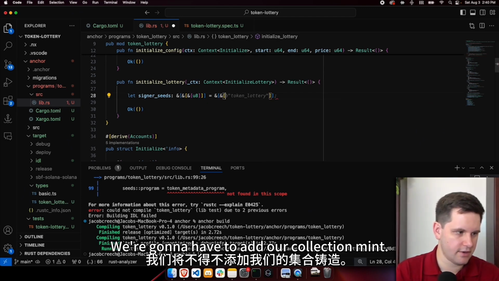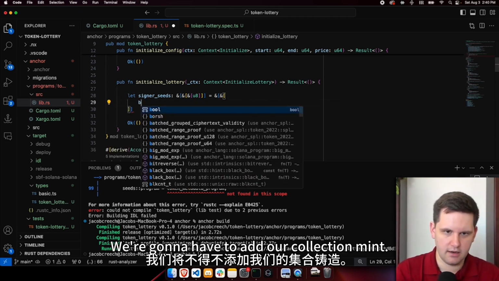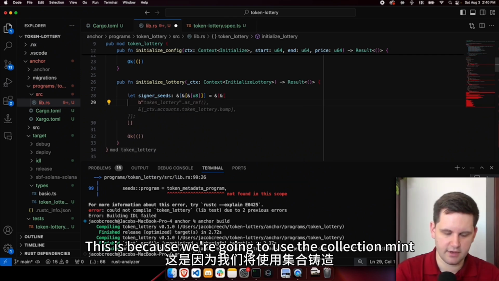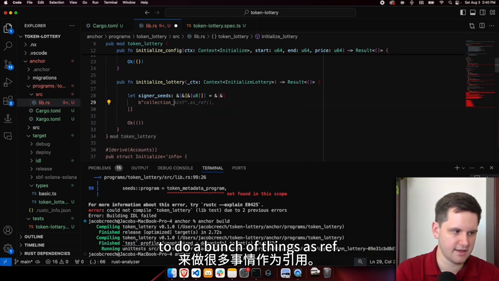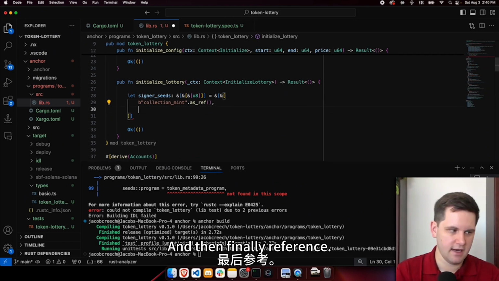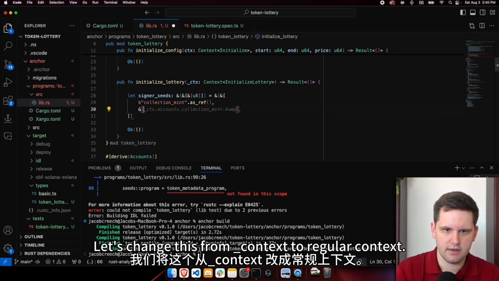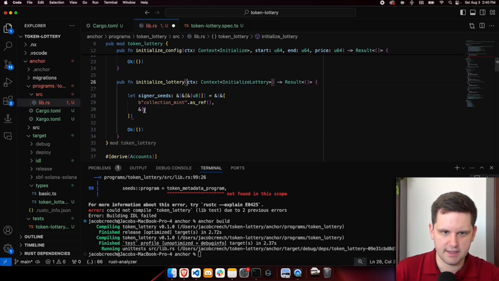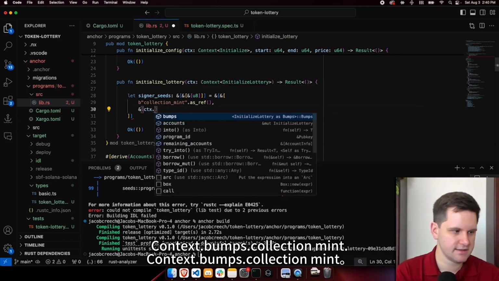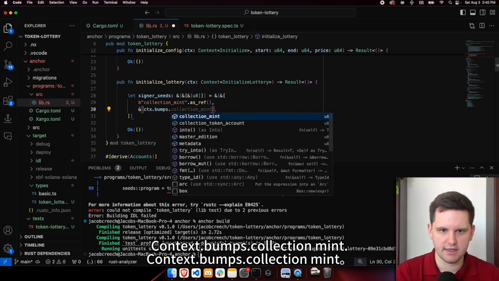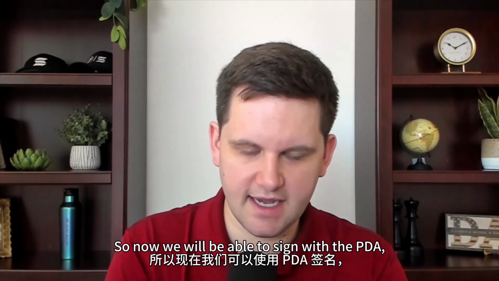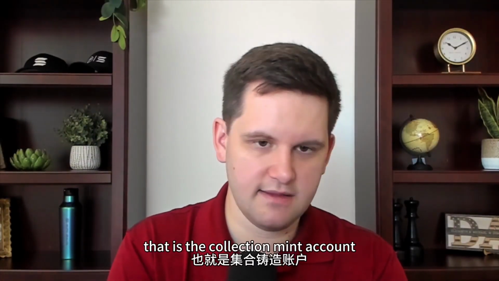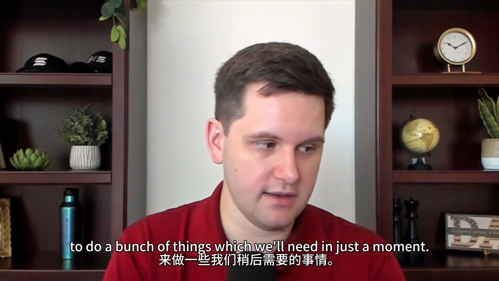Reference. We're going to have to add our collection mint. This is because we're going to use the collection mint to do a bunch of things, as ref. And then finally, reference. Let's change this from _context to regular context. Context.bumps.collection_mint. So now we will be able to sign with the PDA that is the collection mint account to do a bunch of things, which we'll need in just a moment.